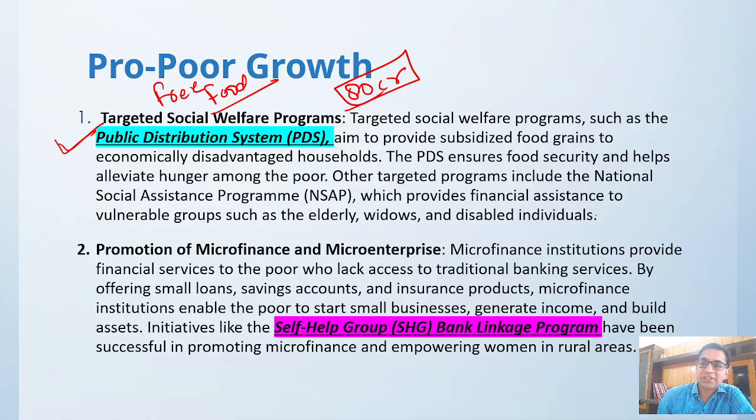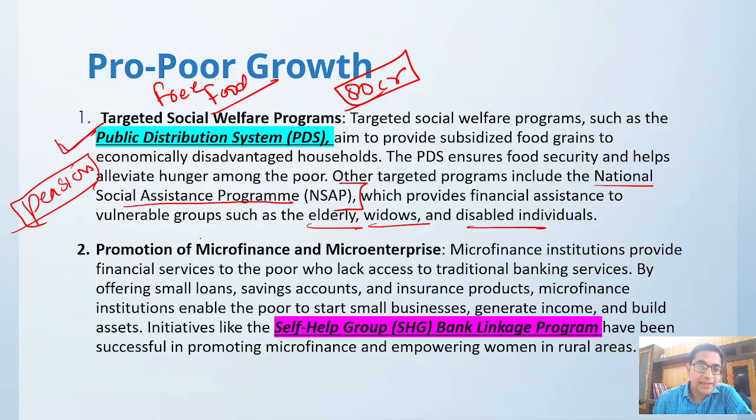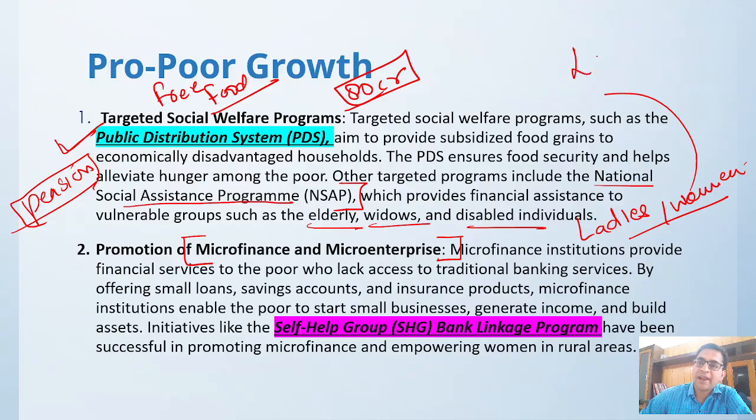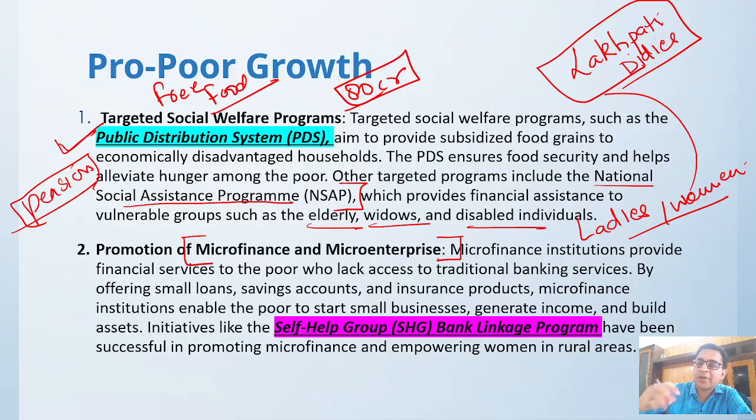Then we have various social assistance programs, the National Social Assistance Program, like providing pensions, providing healthcare benefits to poor people, social assistance to the elderly, widows and disabled people, and increasing microfinance and microenterprises to provide microfinance to women who can run their own enterprises. Right now we have a concept of Lakhpati Didis. That means they have taken up an entrepreneurship activity on their own and are earning more than 1 lakh rupees.